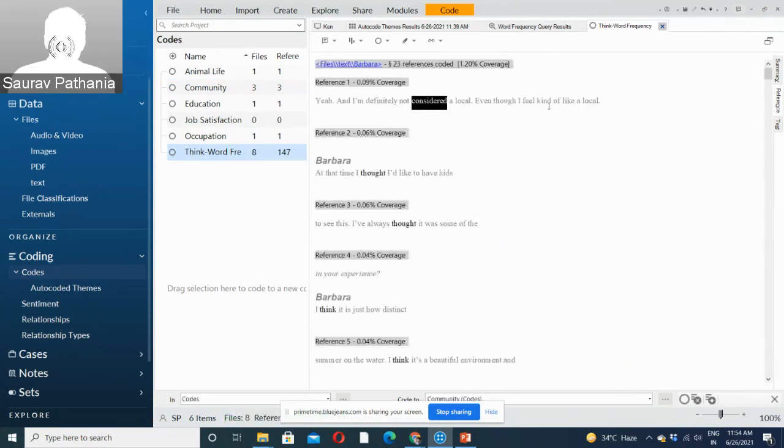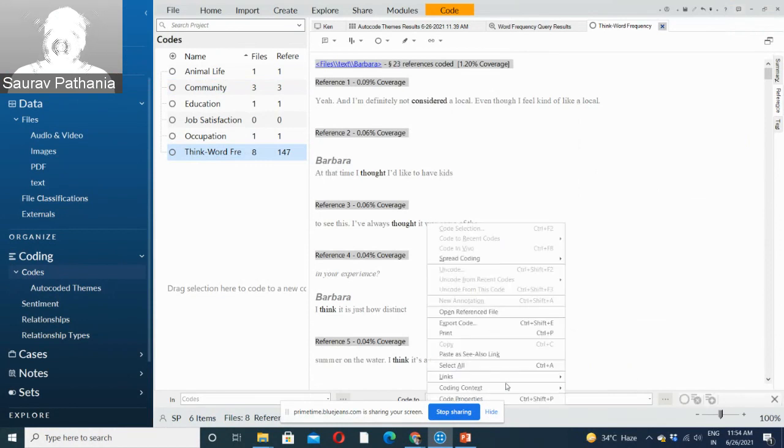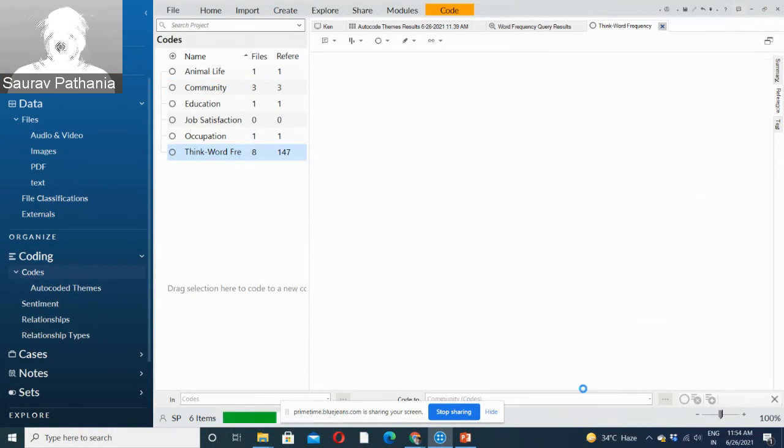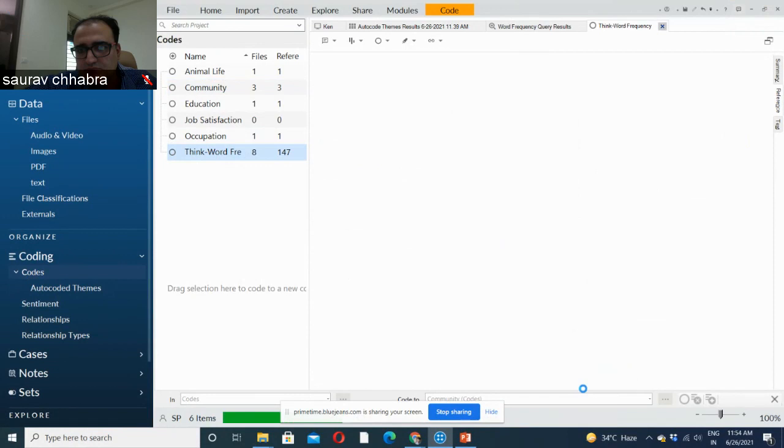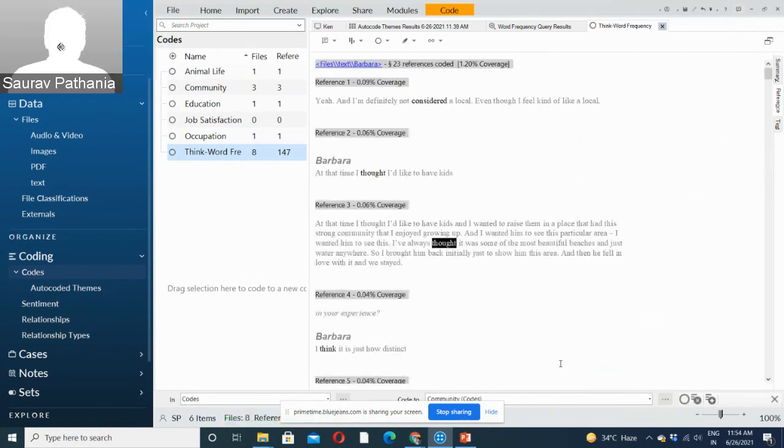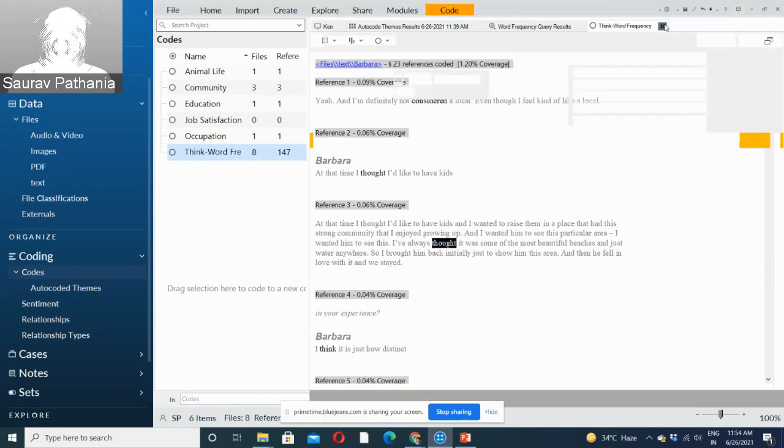So I think this is the whole paragraph only. Just a minute, let me show you somewhere also, like this one, and you can make the coding context broad. Yeah, so this way you can make your context broad and see the whole sentence, whole paragraph also if you want to. So this was about word frequency.